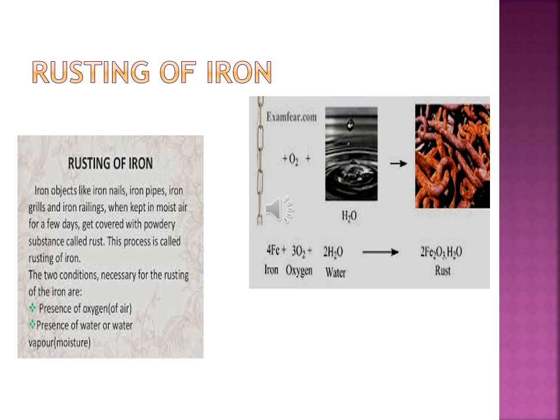In the second picture you can see the chemical change: iron reacts with oxygen and moisture to form a new substance. Iron, Fe, oxygen and water, when they react, make a hydrated iron oxide, 2Fe2O3·H2O. It is hydrated. So this is known as rusting of iron.